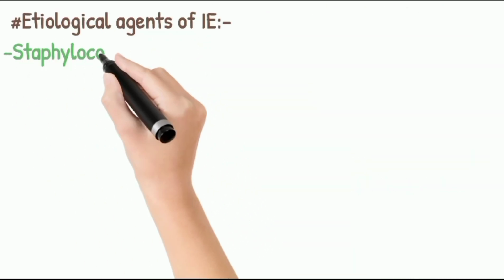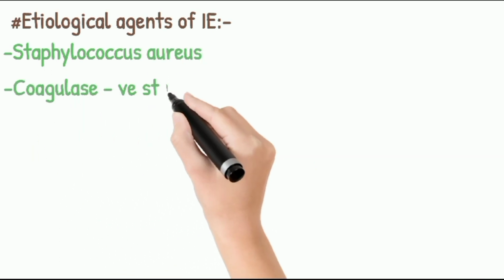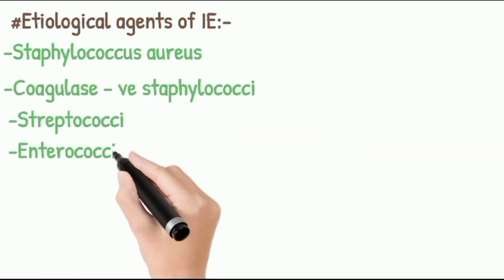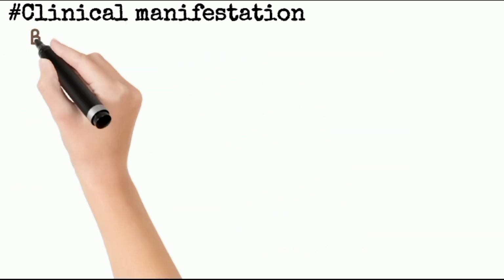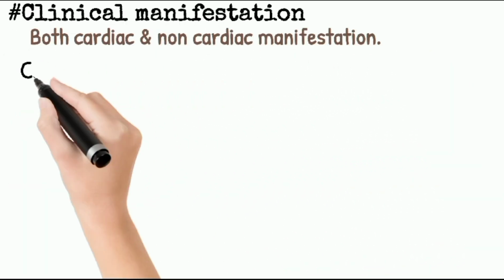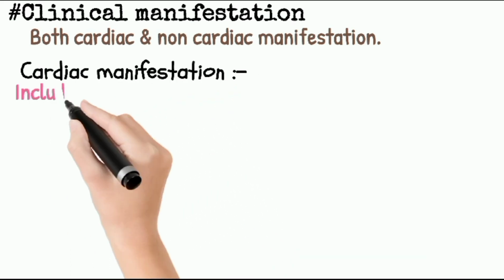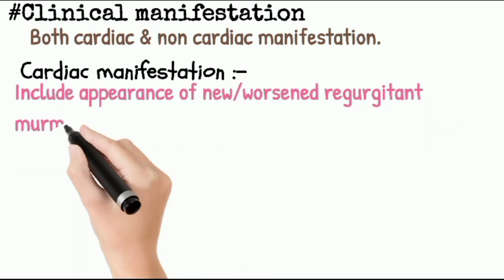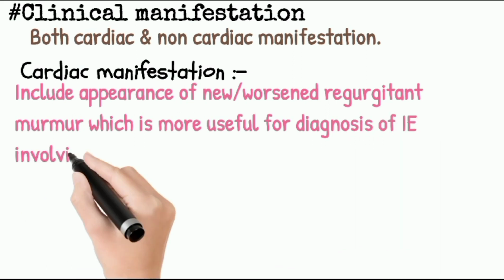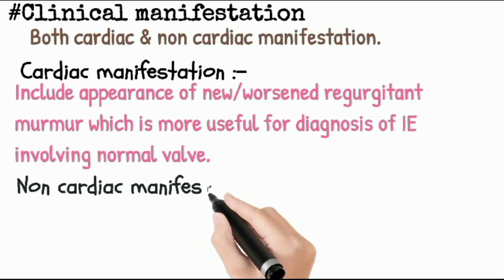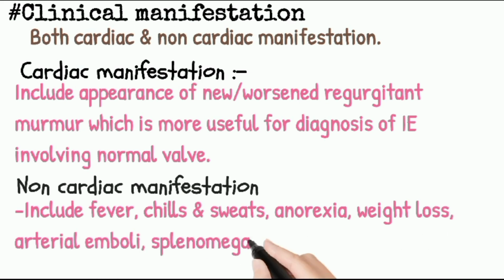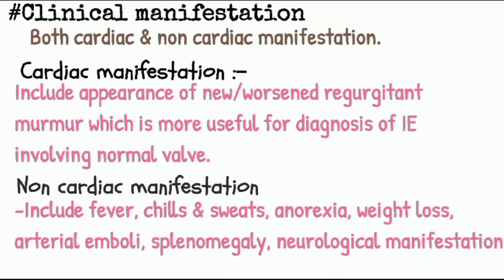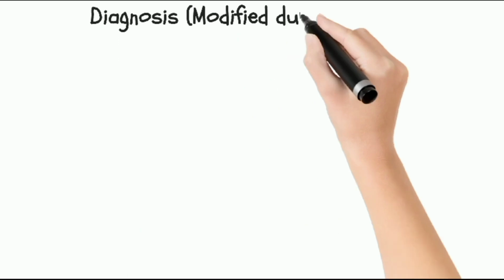Etiological agents of infective endocarditis: Staphylococcus aureus, coagulase-negative staphylococci, streptococci, enterococci, and pneumococcus. Clinical manifestations: both cardiac and non-cardiac. Cardiac manifestations include appearance of a new or worsening regurgitant murmur, which is more useful for diagnosis of IE involving a normal valve. Non-cardiac manifestations include fever, chills and sweats, anorexia, weight loss, arterial emboli, splenomegaly, and neurological manifestations.